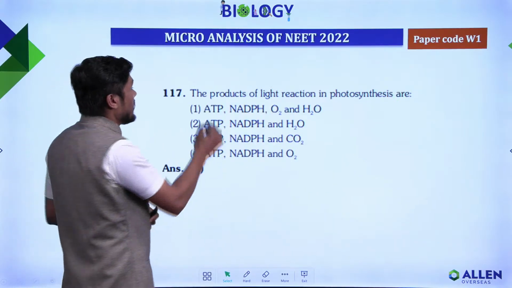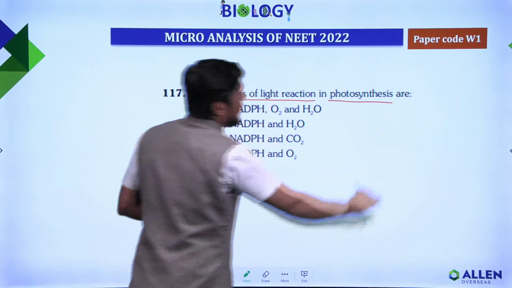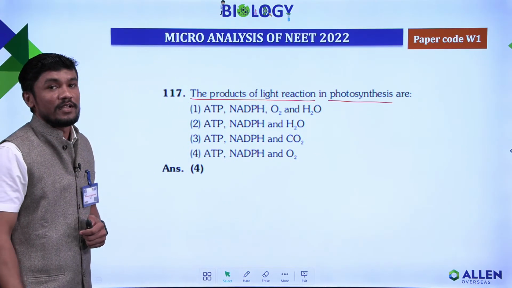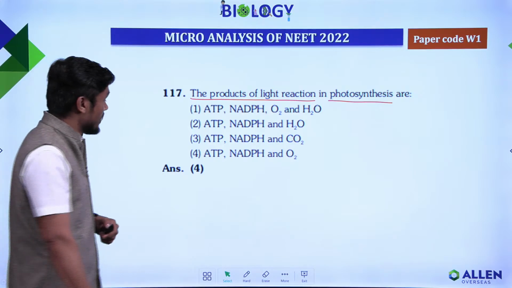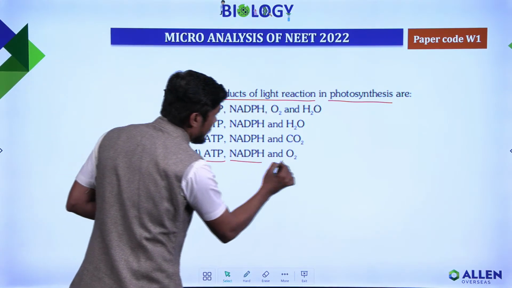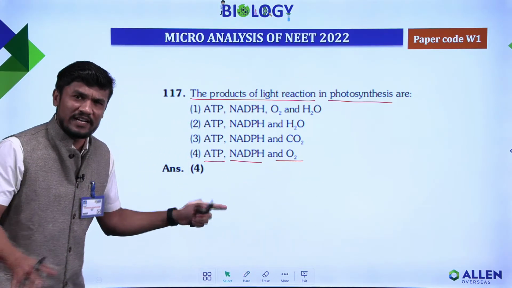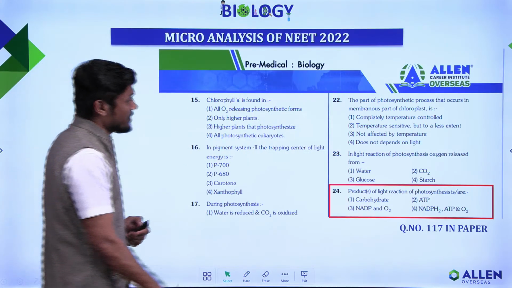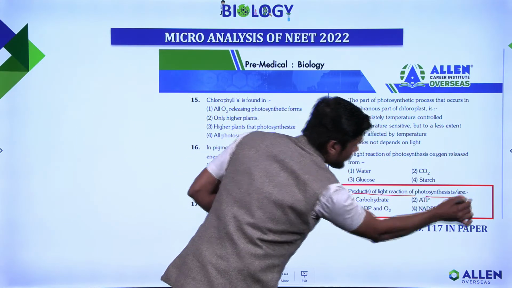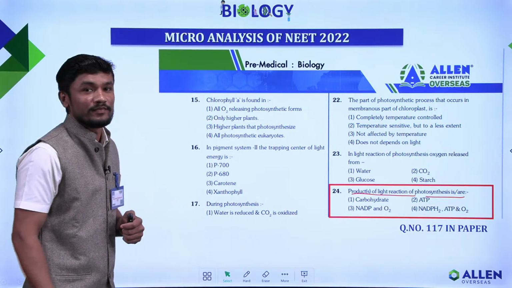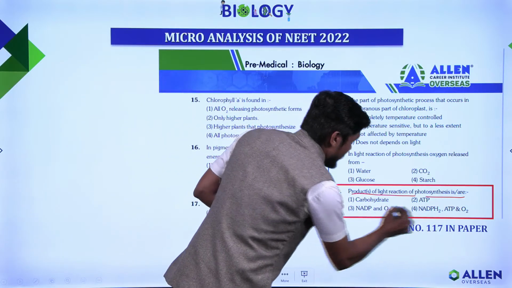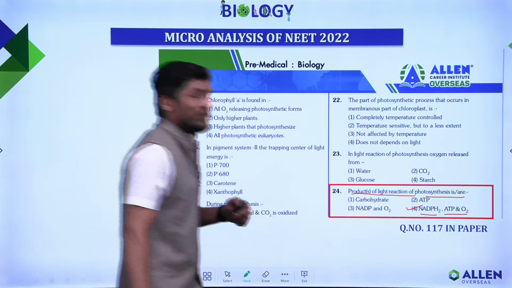So next question, the products of light reaction in photosynthesis. They are ATP, NADPH and O2. The same question is already given in the module. That is, the products of light reaction of photosynthesis are. The answer is NADPH2, ATP and O2.